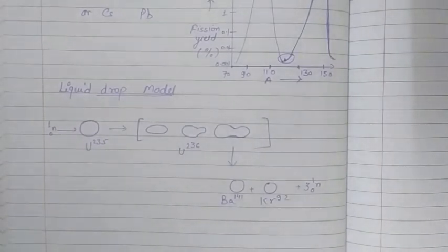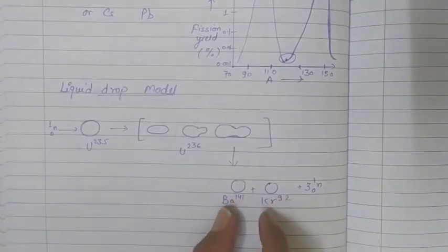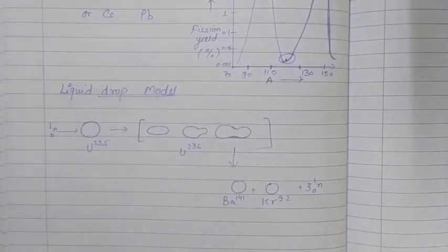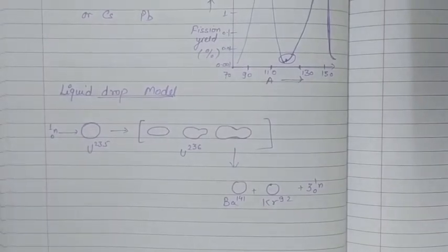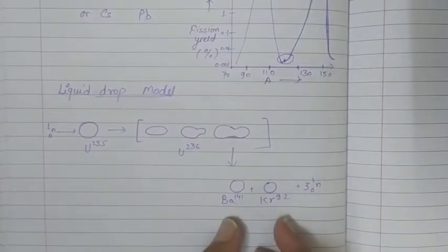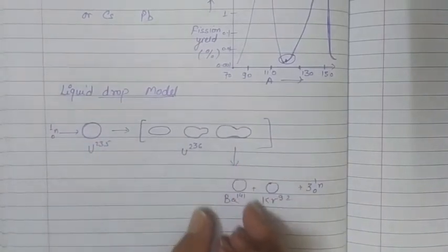The nuclei of the fission products are also unstable when we obtain them, and they attain stability by emitting beta rays, gamma rays and more neutrons. So they get stable later on, but initially when they form they are also unstable. So that's how we explain the formation of two fragments in the process of nuclear fission.